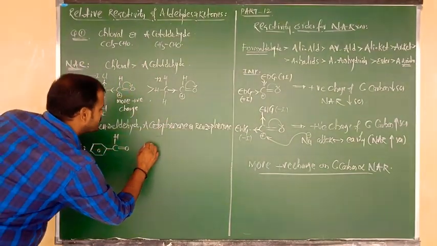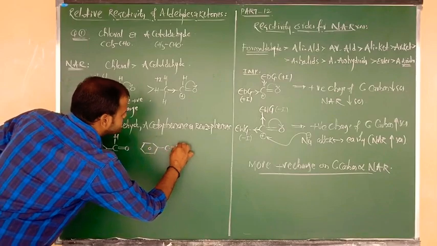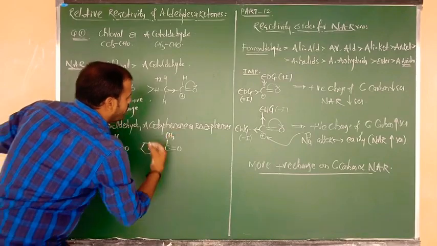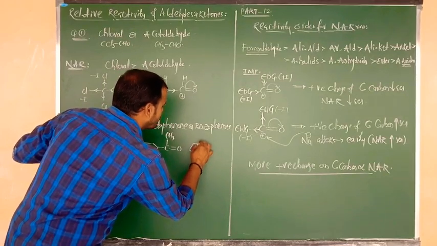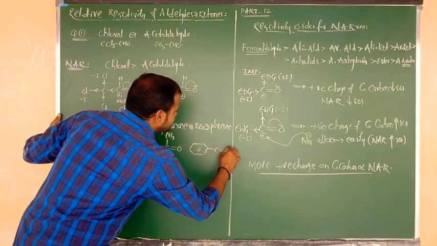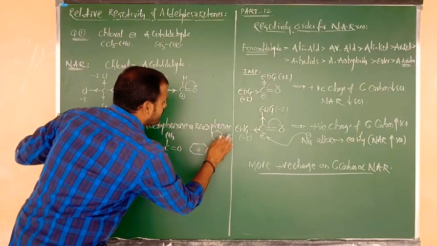Okay, let me write now acetophenone. Benzene bonded to C double bond O, and C double bond O bonded to CH3. Next one is benzophenone. Again benzene bonded to C double bond O, and C double bond O connected to what beta? Benzene.